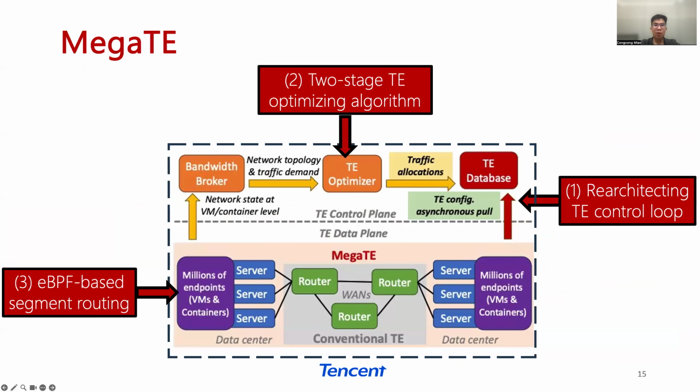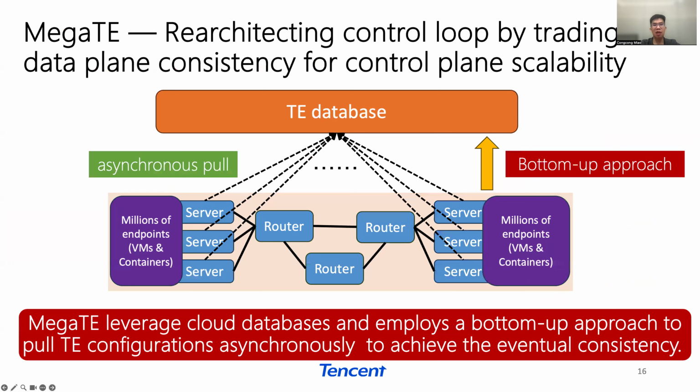We then present our MegaTE system in 3 parts, including rearchitecting the TE control loop, a two-stage TE optimization algorithm, and the eBPF-based segment routing. To address the control loop issue, MegaTE rearchitects the TE control loop by trading data plane consistency for control plane scalability.